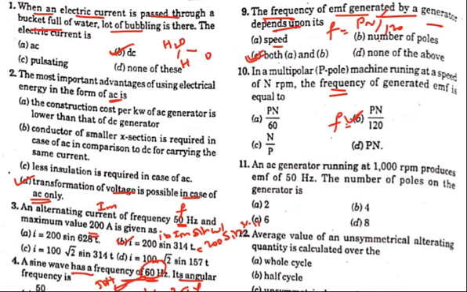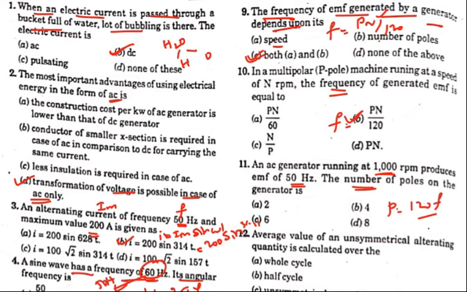In the previous question also you used the same formula. Based on the same formula you can get another question also. See, an AC generator running at 1000 rpm produces an EMF of 50 Hz, and the number of poles P is to be found. From the formula F equals Pn by 120, P equals 120 F by N. 120 will multiply here, divided by N.